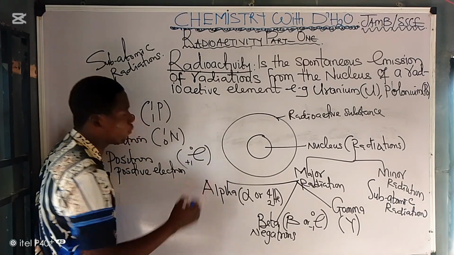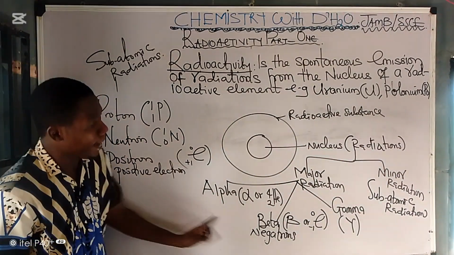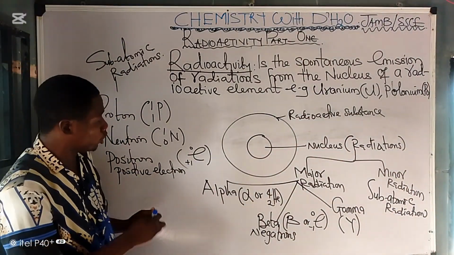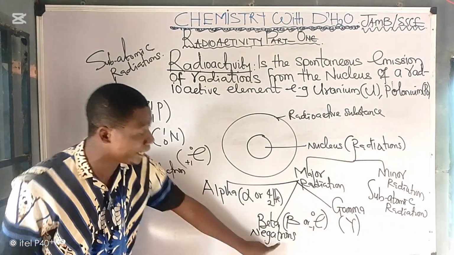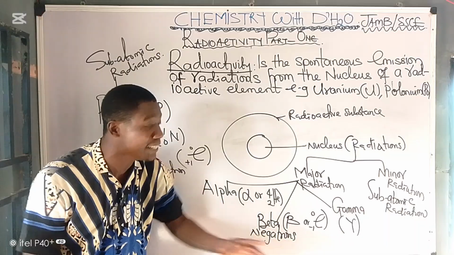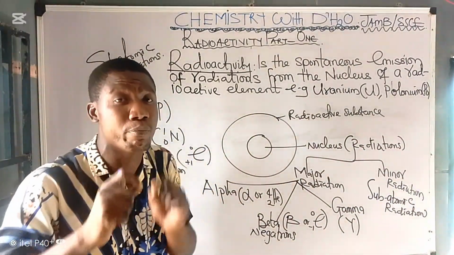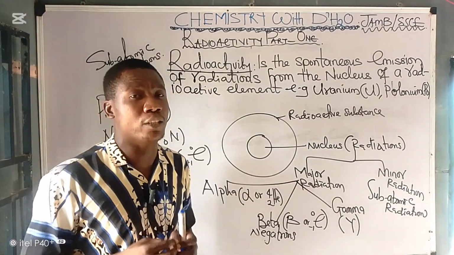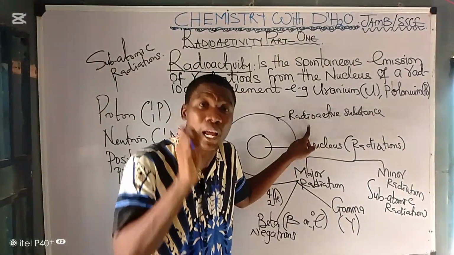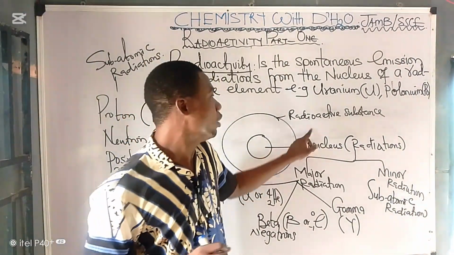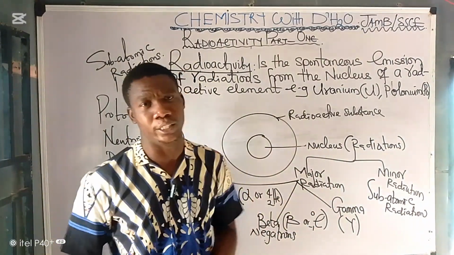It is the direct opposite of your beta, which is negatron. The difference between your positron and your negatron is that your positron has a positive charge. It is called positive electron, while your beta has a negative charge and is called negative electron. So understand that radioactivity was first observed by Becquerel in 1896, and it was later modified by a couple called Pierre and Marie Curie.